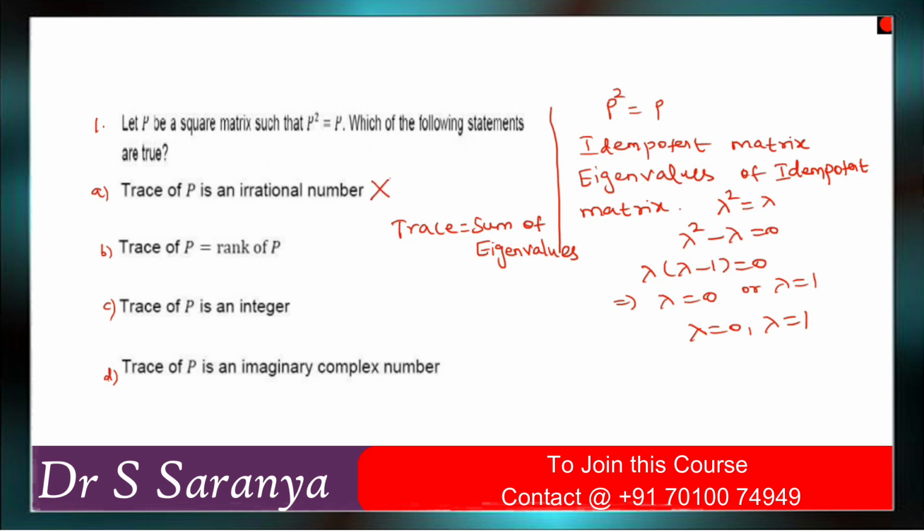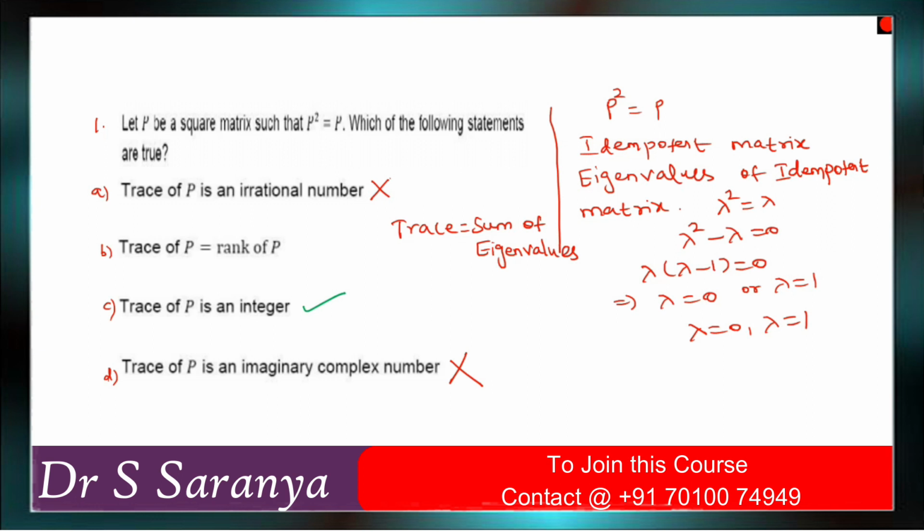Then they gave an imaginary complex number. This is also not possible. So the rank of P is an integer, obviously, plus 0 and 1, right? So it is an integer. So option C is correct. Trace of P is equal to rank of P.